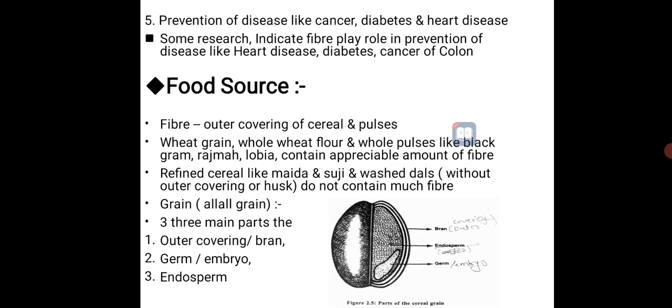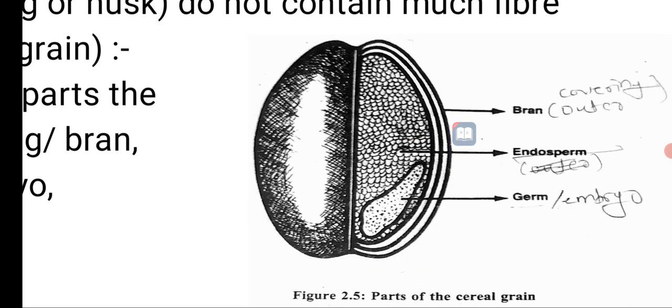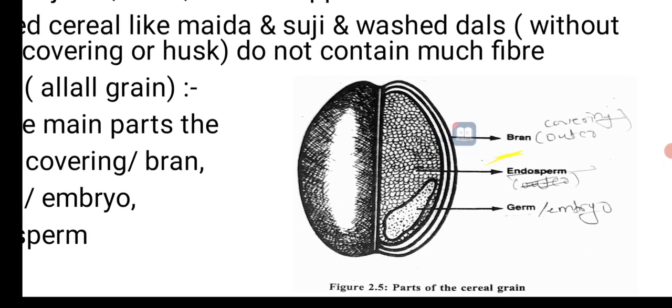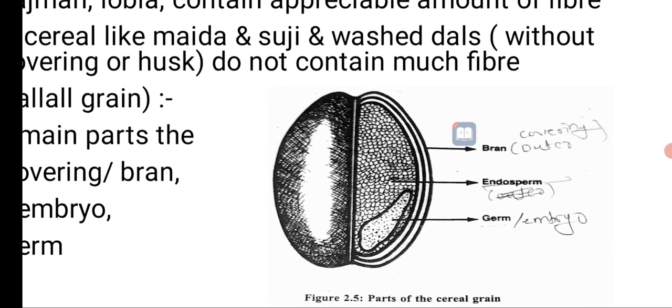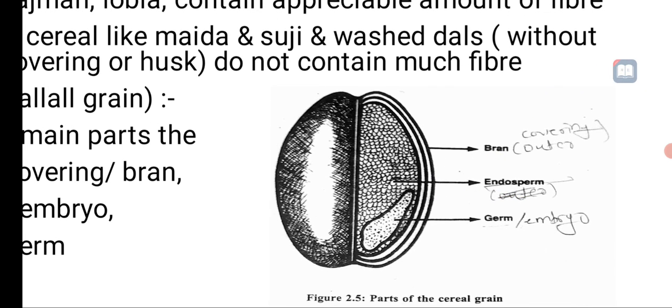Then grain, all grain contain what? Fiber. So first of all, now we have to see the structure of grain. So this is the structure of grain. Grain contains this bran. Bran means the outer covering is called bran.